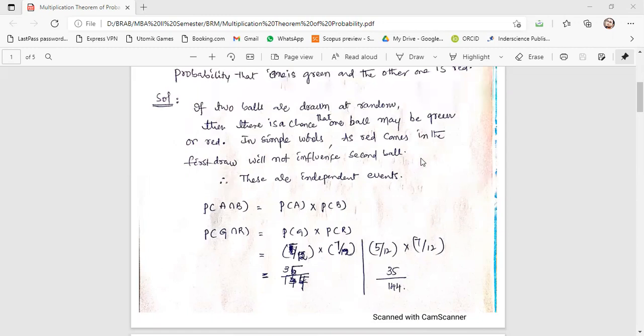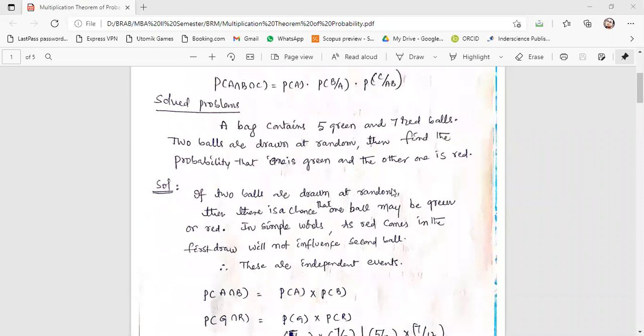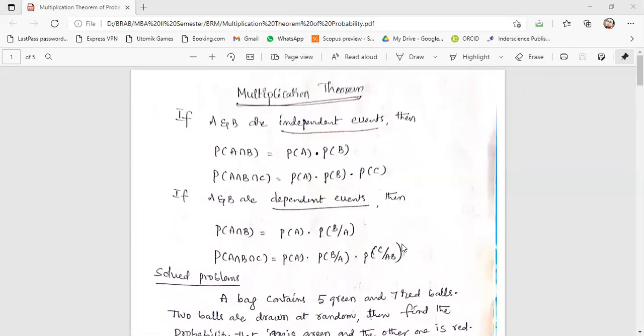So here simply what you need to remember is, when a problem is given in multiplication theorem, you must identify whether the events are independent or dependent. Whereas in case of addition theorem, you have to identify whether the events are mutually exclusive or not. Here it is totally dependent on independent and dependent events. If it is an independent event, the formula is different. If it is a dependent event, the formula is again something different. Got it? Independent event means you can apply this formula and dependent event means you can apply that formula.